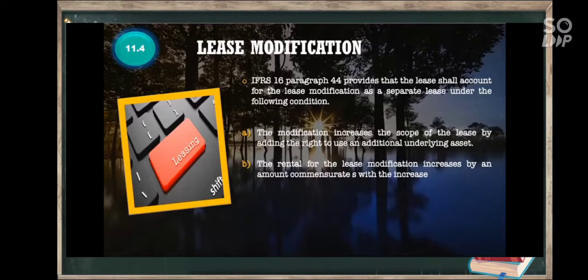There is a lease modification. Upat man gani siya ka subtopic. So, state sa lang nato daan ang mga concept before tamo proceed sa mga illustration.